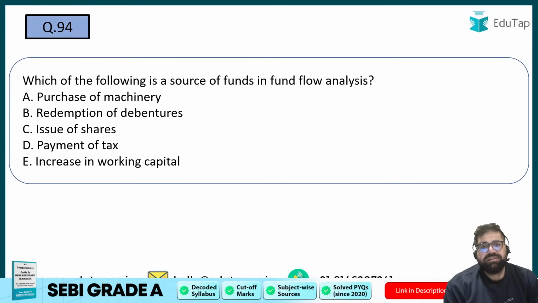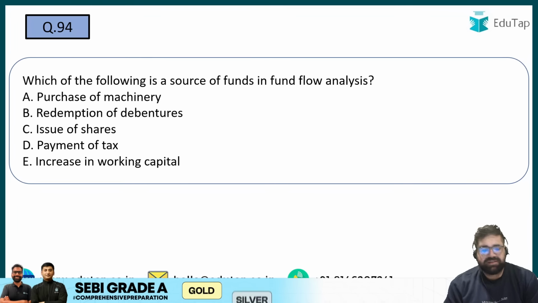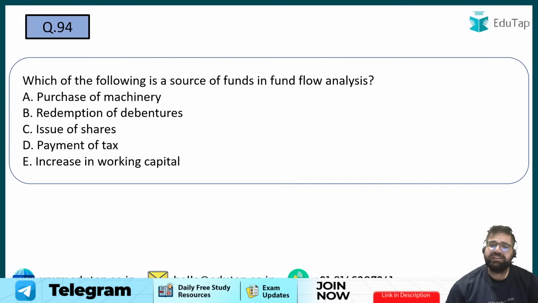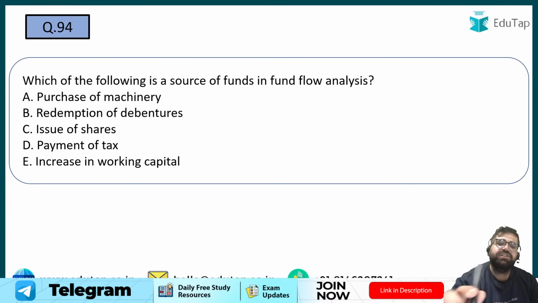Which of the following is a source of funds in a fund flow analysis? Source of funds means that money will come in from here. You will get money from these different sources.